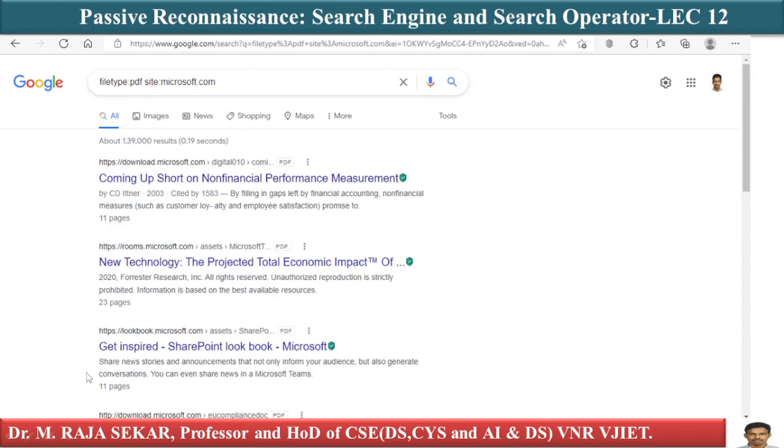Let's say my site is Microsoft.com. In that case, what will I do? Just see, filetype colon, what I have to write? PDF, filetype is PDF, site Microsoft.com. What does it mean? It shows the result from Microsoft.com, and all the links which are showing are the links of PDF files. Just see, this is a PDF file. This is a PDF file, isn't it?